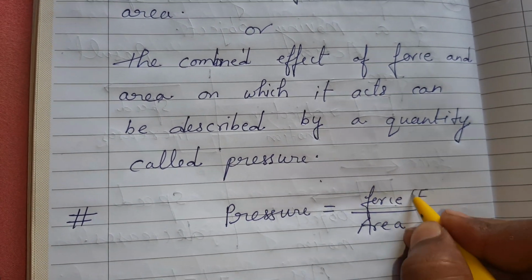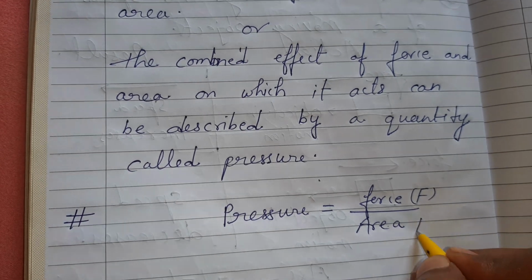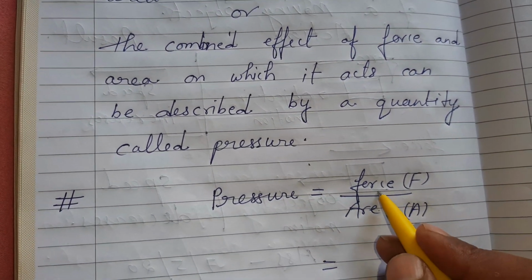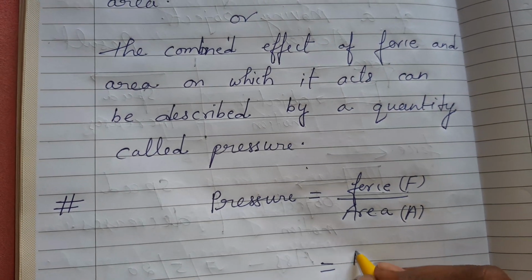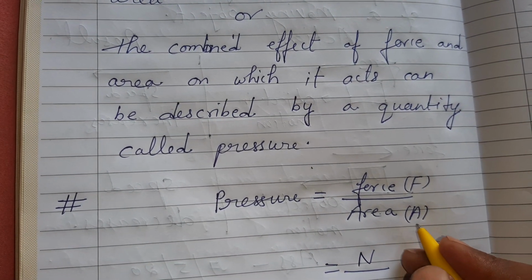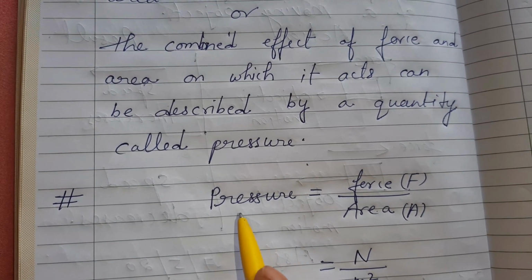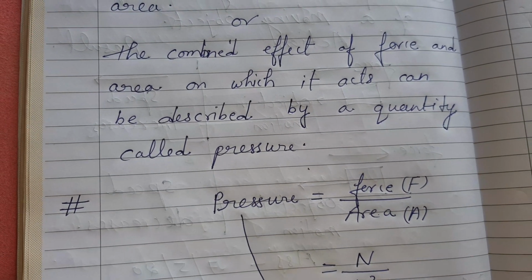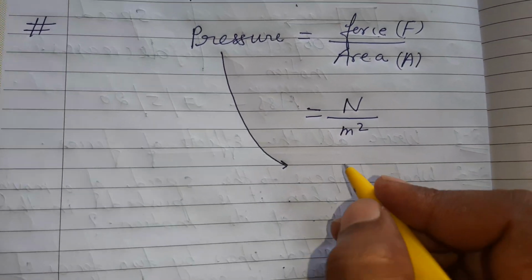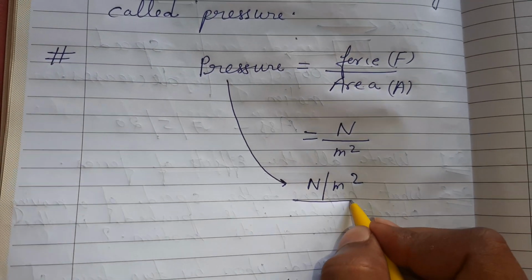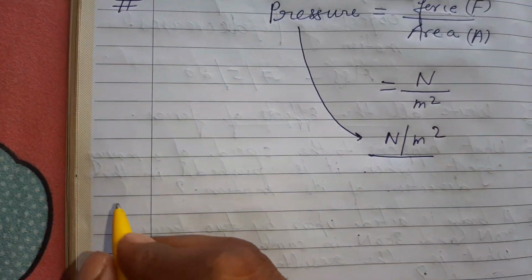Force symbol capital F, area symbol capital A. You know very well the unit of force is Newton, and the unit of area is meter square. So what is the SI unit of pressure? Newton per meter square. Understood? Newton per meter square.